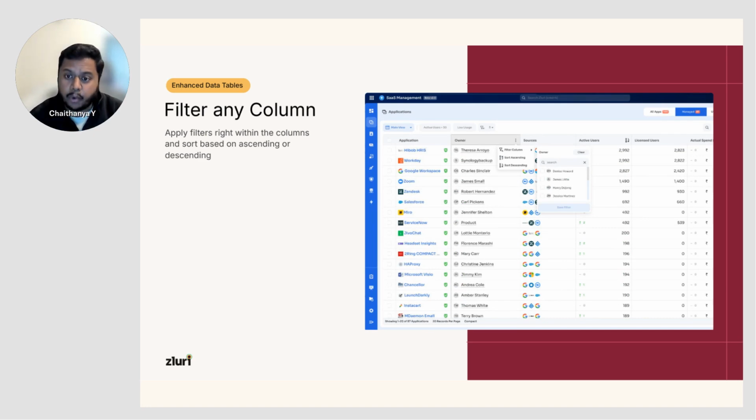Along with that, we wanted to ensure that you're able to filter every single column that's showing information. You don't need to fumble around with multiple different filters and scenarios. In order to sort or filter a particular column, it's directly available in the interface, so you can click on it and filter or sort the information that you're looking for, simple and easy.